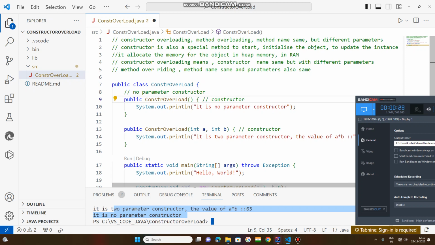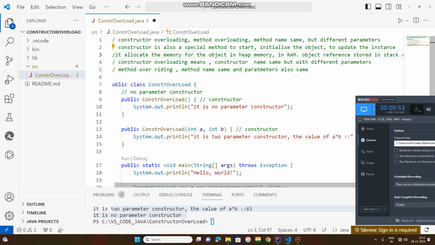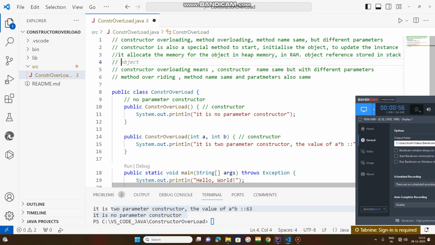It will allocate the memory for the object in the heap memory in RAM, and its object reference will be stored in stack memory of RAM.